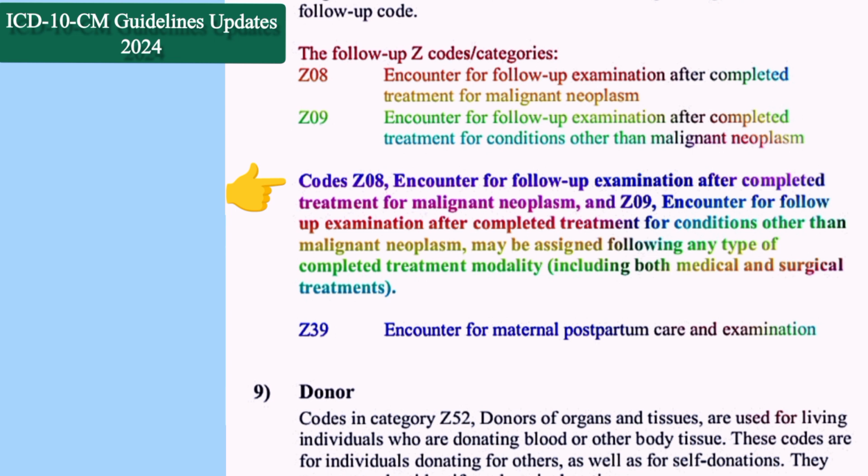Once the treatment is done and the patient is coming for further follow-up, yes, we can code Z08, Z09 and Z39. This guideline was not indicated in the previous year, but nothing has been added to the codes themselves.